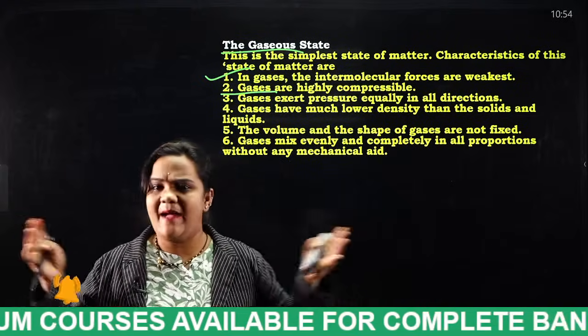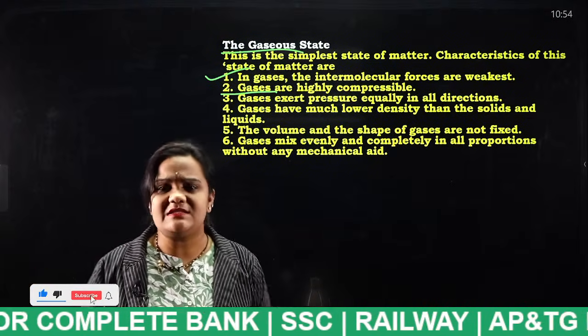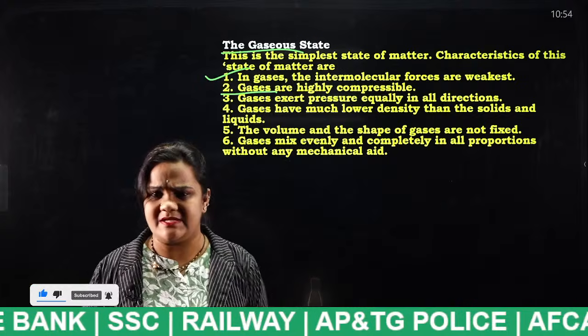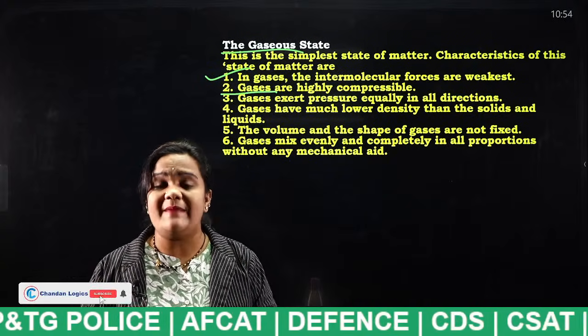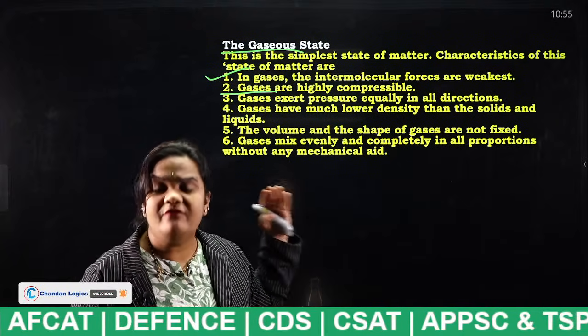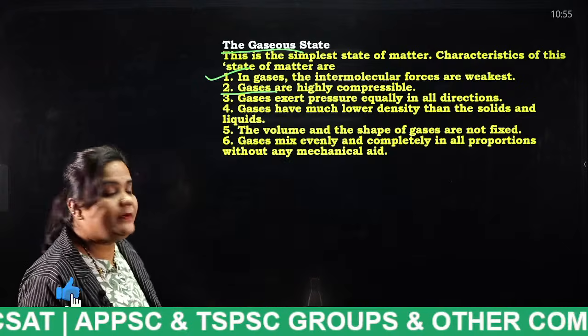So I am in this room, and in this room there will be many gases like nitrogen, oxygen, carbon dioxide. Can I define the shape of the gases? No. Why? Because gases do not have a fixed shape and volume. So this is also a very, very important thing to be remembered.